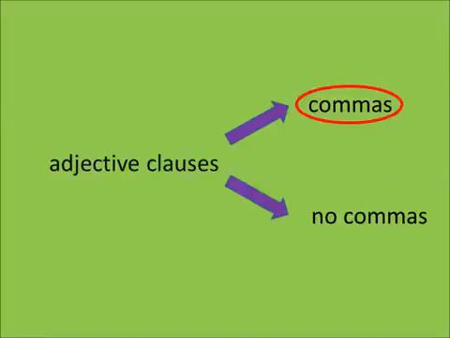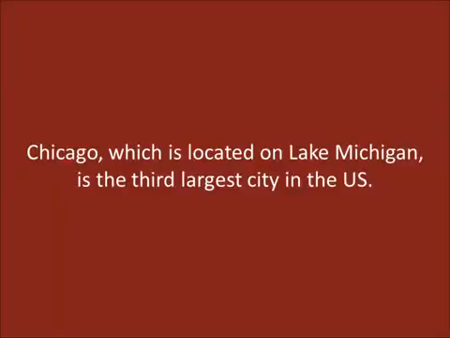The other possibility is an adjective clause that does require commas. Here's our first example. Chicago, which is located on Lake Michigan, is the 3rd largest city in the U.S. We can see that the adjective clause here is, which is located on Lake Michigan. To explain why we use commas in this adjective clause, let's look at what happens if we remove the adjective clause from the sentence. We get, Chicago is the 3rd largest city in the U.S.